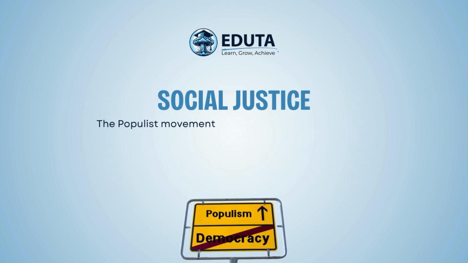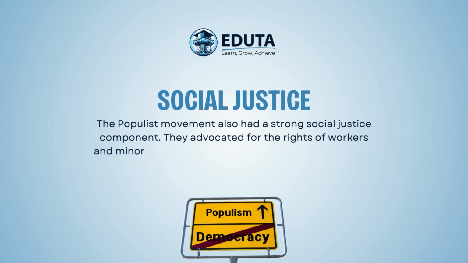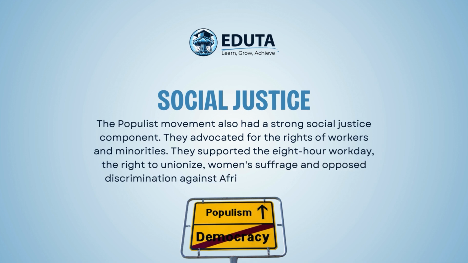Social justice. The populist movement also had a strong social justice component. They advocated for the rights of workers and minorities. They supported the 8-hour workday, the right to unionize, women's suffrage, and opposed discrimination against African Americans and other minorities.